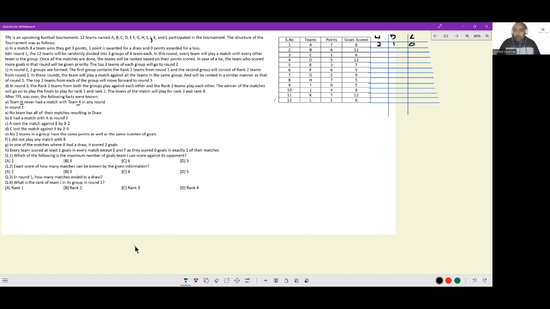For 6 points, it can be 2 wins, 0 draws, and 1 loss. For 1 point, it can be 0 wins, 1 draw, 2 losses. For 5 points, it can be 1 win, 2 draws, and 0 losses. For 3 points, it can either be 1 win or 3 draws. So I'll put it as W or draw, draw, draw.